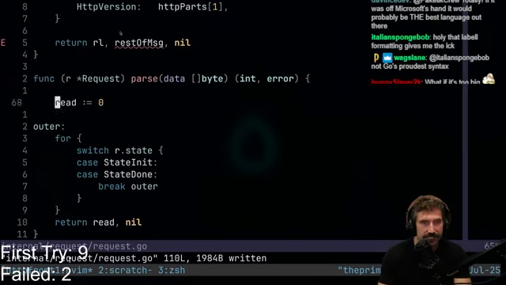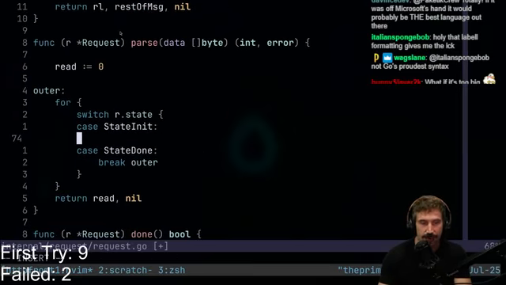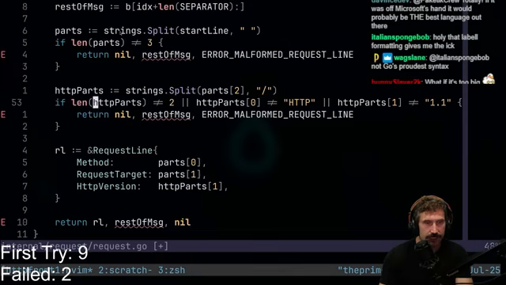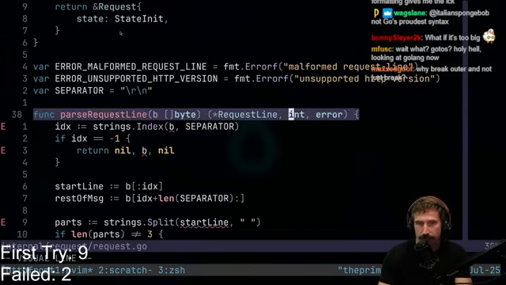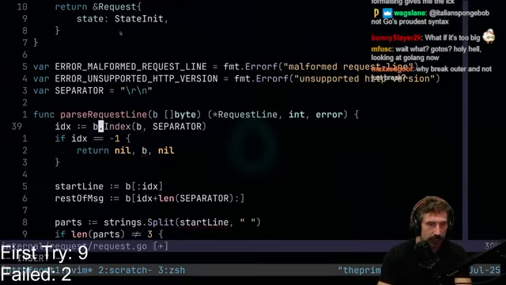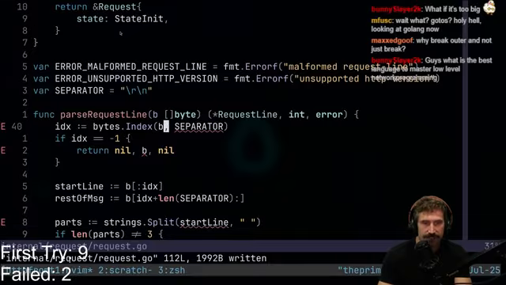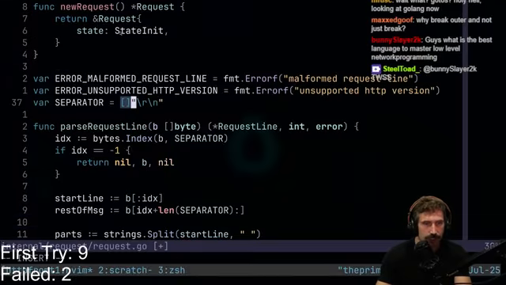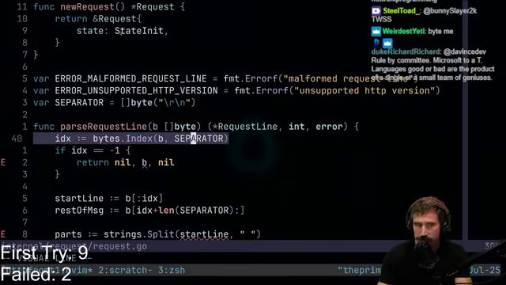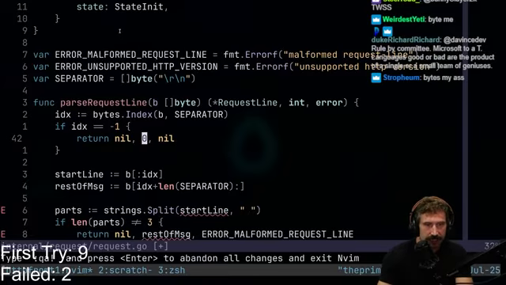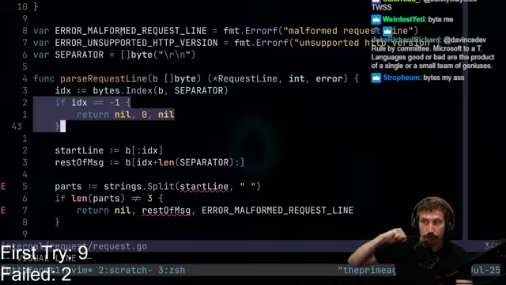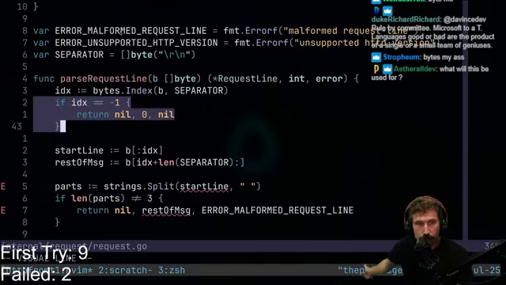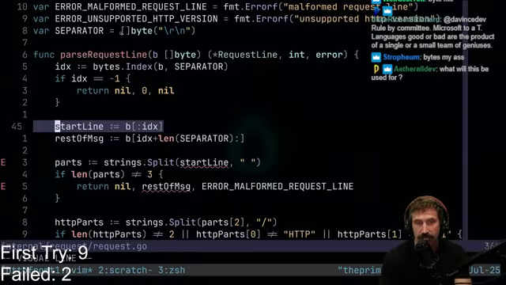If we're in state init, that means we need to be able to parse out the header. So I'm going to go back into here. I'm going to change this to byte because I just prefer bytes. This is how many bytes we've read from there. So that means I can go like this. Bytes. We have a separator, so let's take the separator and go like this. Now we have that. We read 0 bytes, couldn't find anything, no errors, right? If we have no separator, no \r\n, we're not returning anything, no errors, it's just simply not there. All right, our start line is the same like that.